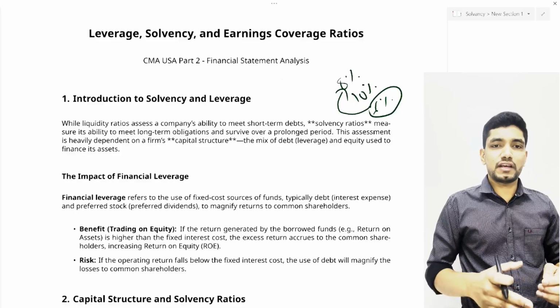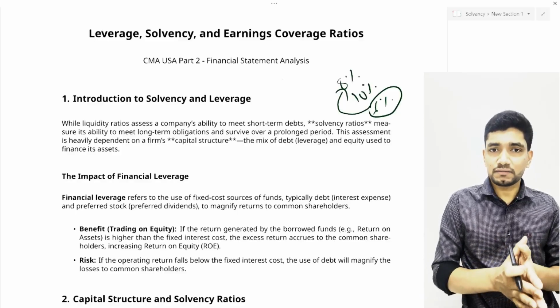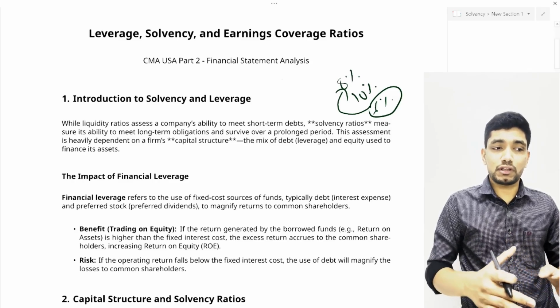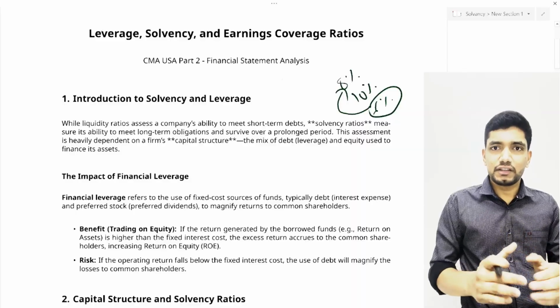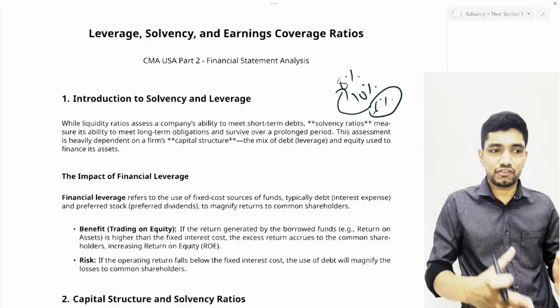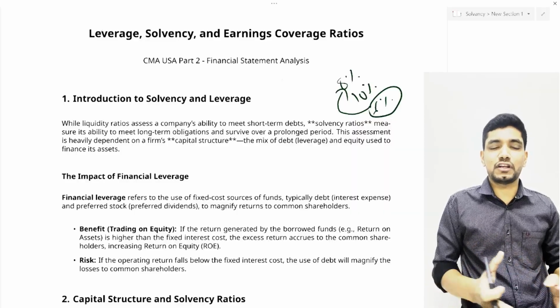So when it comes to leverage, there is a benefit and a risk. When choosing debt or fixed financial leverage, the company has to consider all these factors.